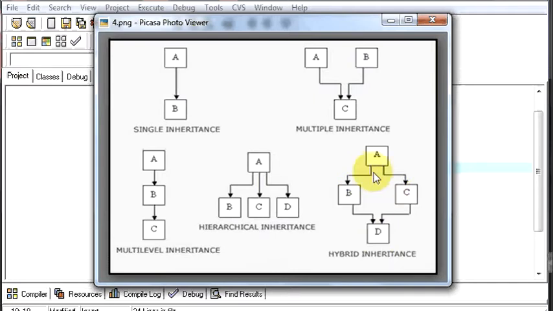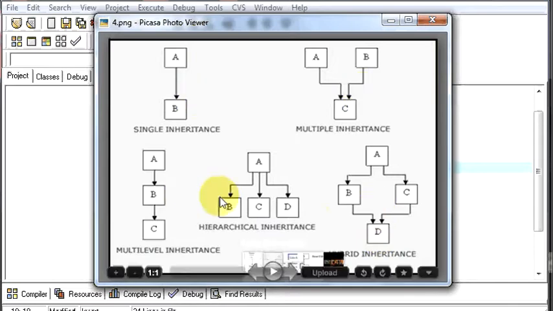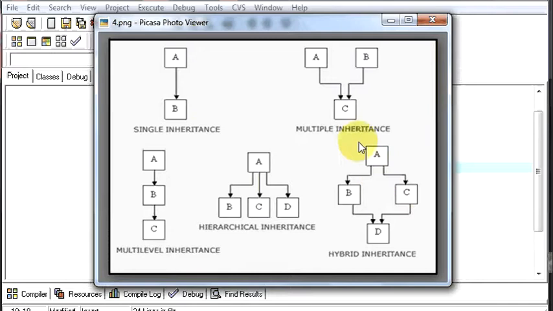If you see it logically, A is also the parent or base class of class D, but that's a totally different story. We'll talk about the relation between A and D in the upcoming videos, but for now just look at the types of inheritance and see that there is some relation between A and D. We'll explain that in the upcoming videos.